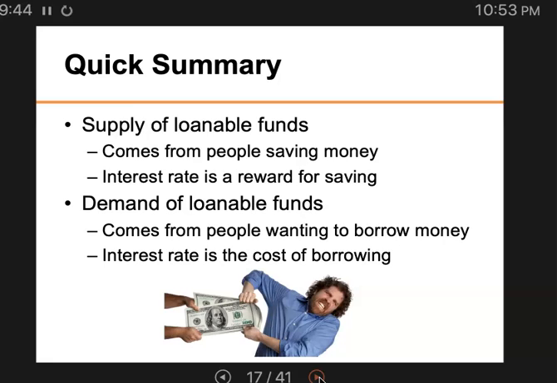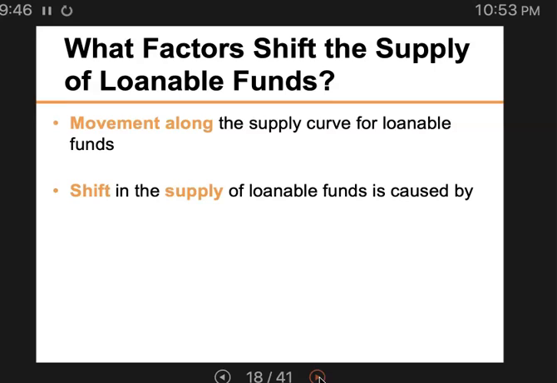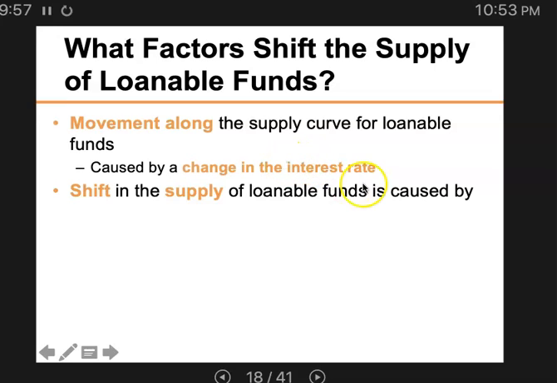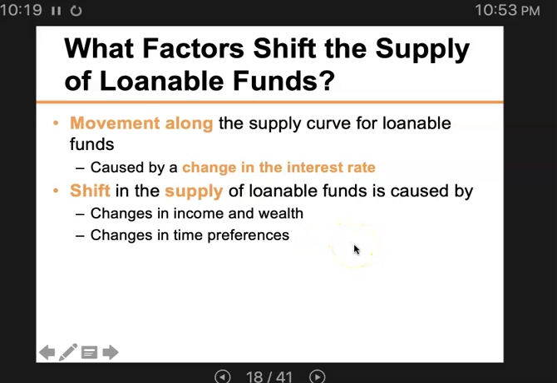Now we're going to move to the second question. What factors shift the supply of loanable funds? Supply is savers, right? So there are two types of changes. If there's a change in the interest rate itself, it will be a movement along the supply curve of loanable funds. There's no shift in the supply, right? It's just moving along the curve. The shift in the supply of loanable funds is caused by three things: changes in income and wealth, changes in time preferences, and consumption smoothing.